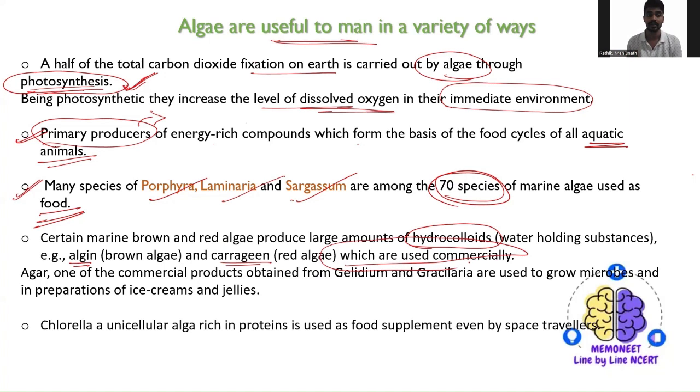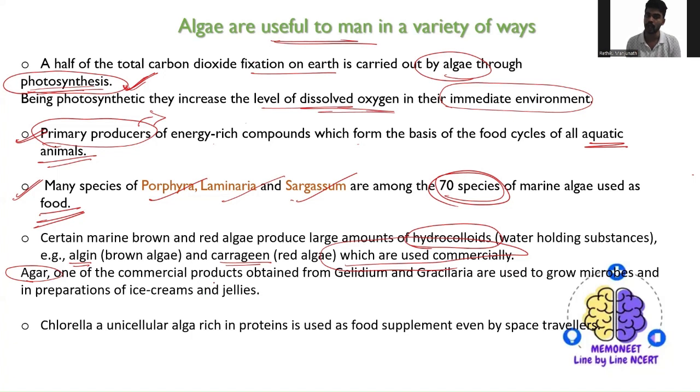Even agar, have you heard about agar? Agar is normally used for the preparation of jelly and some of the chocolates. Agar's major role is that it solidifies the liquid media in a jelly-like way.